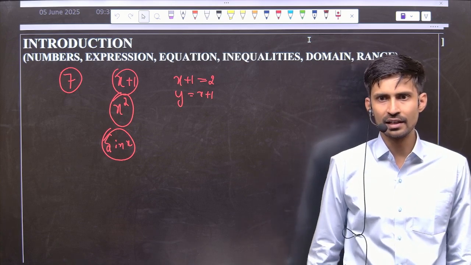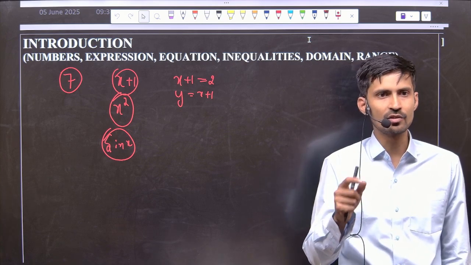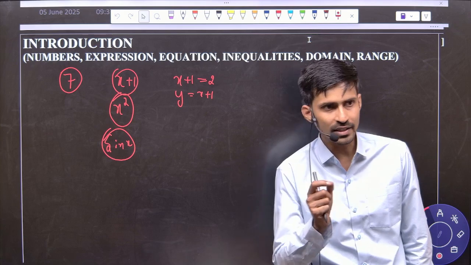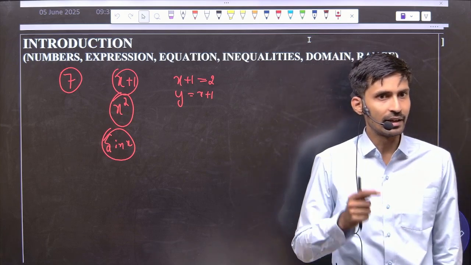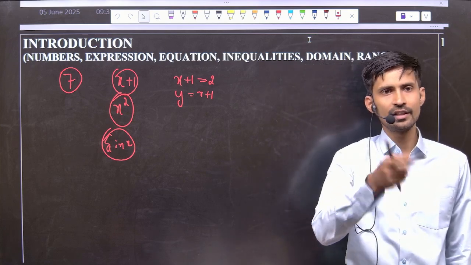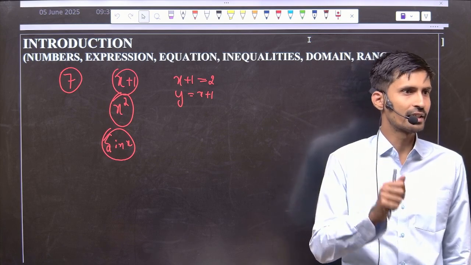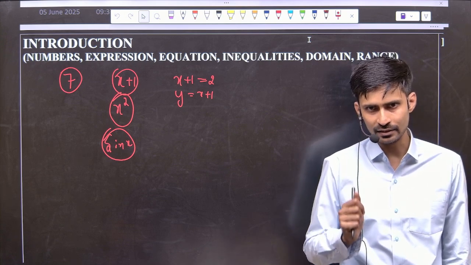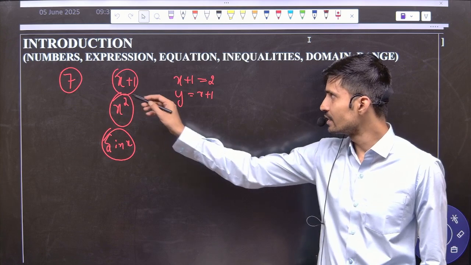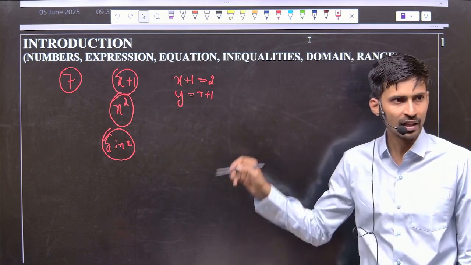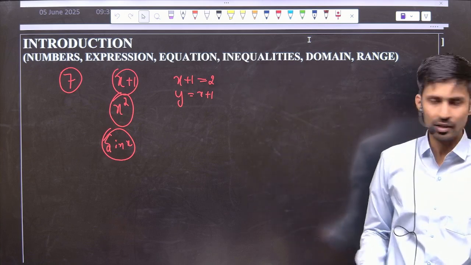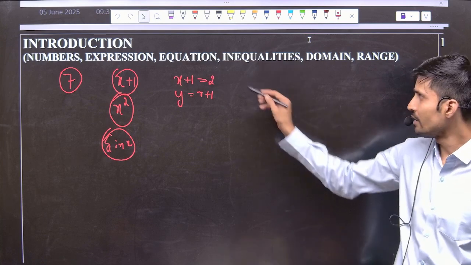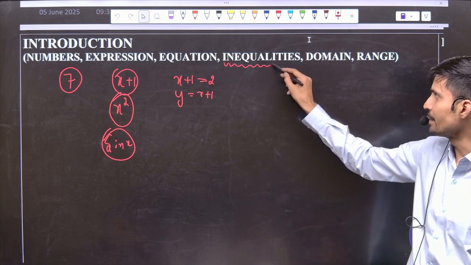An equation. And anything which is not written with an equals to sign, simply sine theta, cos theta, tan theta, that is known as an expression. And again, it will have some other name: trigonometric expression, quadratic expression, linear expression, logarithmic expression, modulus expression, like that. Okay, so I think these 3 points are clear. Now, inequalities. When an equals to sign is there, we say equation. One term is there with inequalities, that term is inequation.